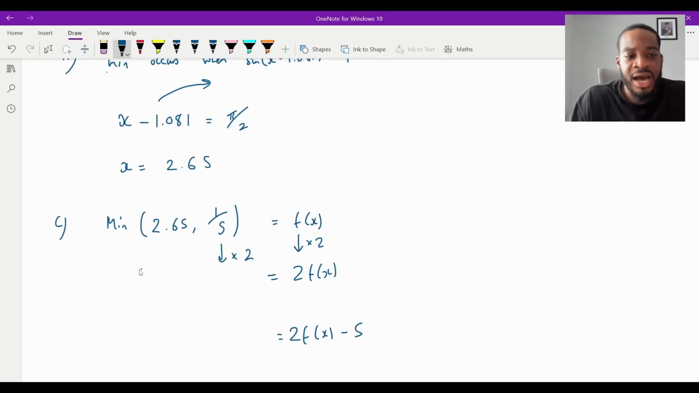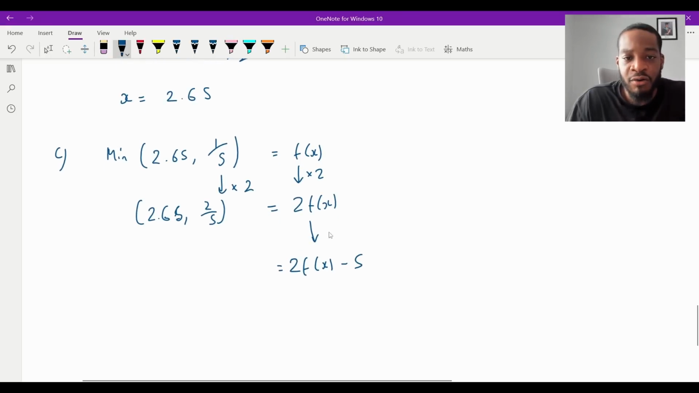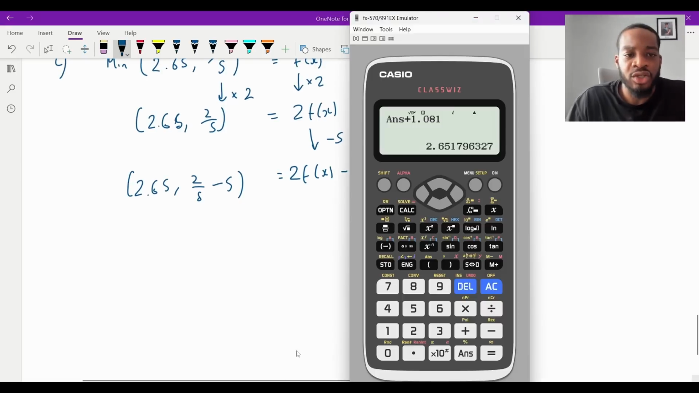So that would mean that now it will become 2.65, 2/5. And then now, remember, this minusing of 5 is a vertical translation, isn't it? It's going to go down by 5 units. So we're going to take 5 away from the y coordinate. So it'll be 2.65, 2/5 take away 5, isn't it? Which is going to be, I'll just put this in my calculator, 2 over 5 take away 5 is going to be minus 23 over 5.